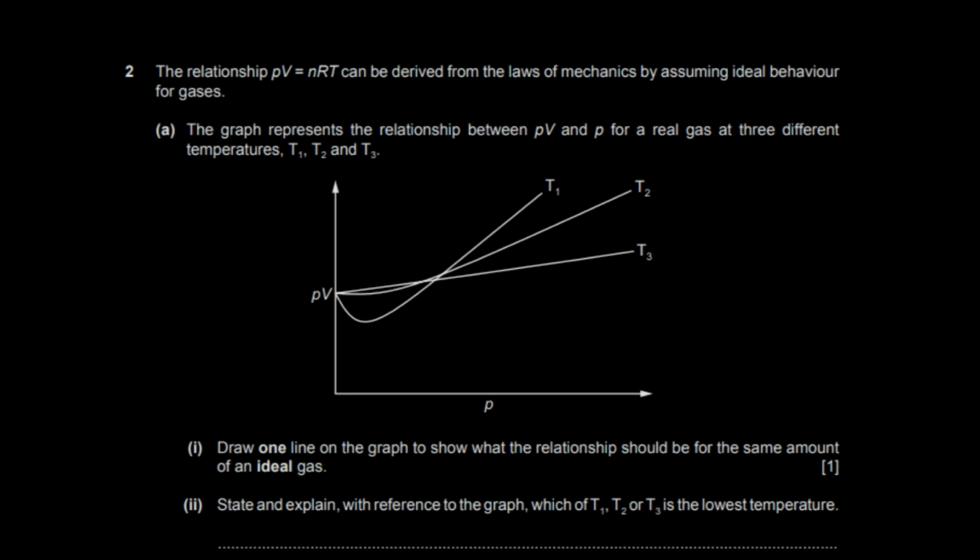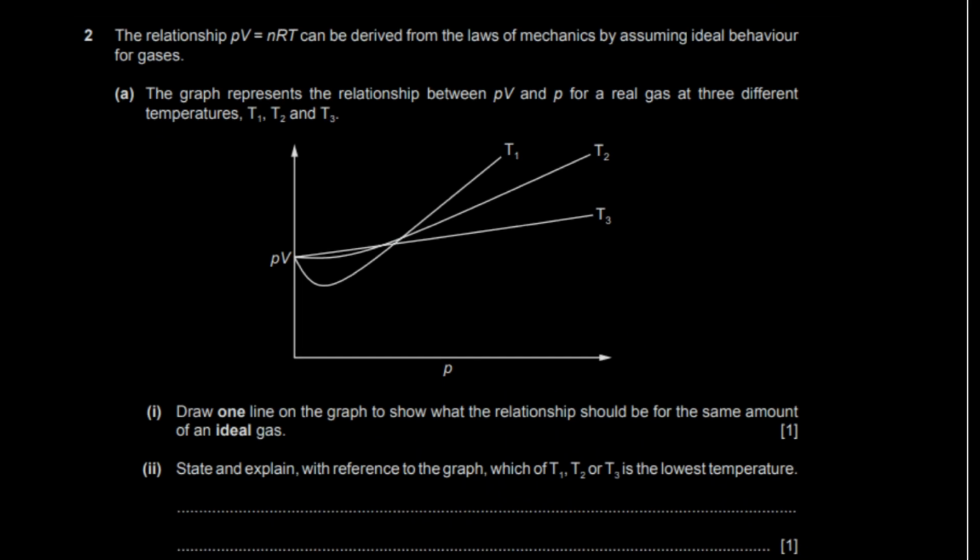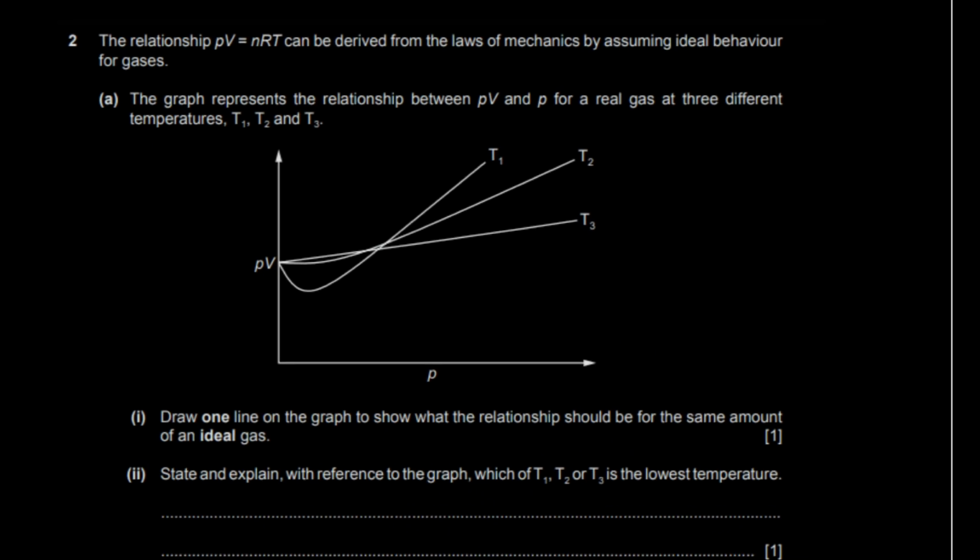Next question, maybe last question. Okay, great. I think the relationship between PV equals nRT can be derived from laws of mechanics by assuming ideal behavior for all gases. The graph represents the relationship between PV and P for a real gas and at three different temperatures. Now, let's see which of these temperatures is the highest and lowest.